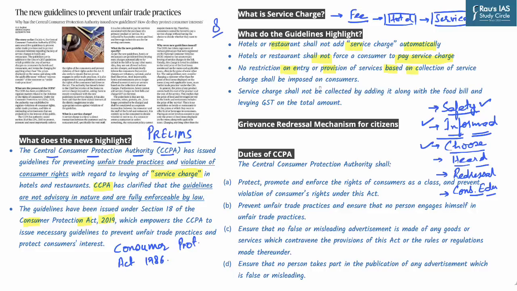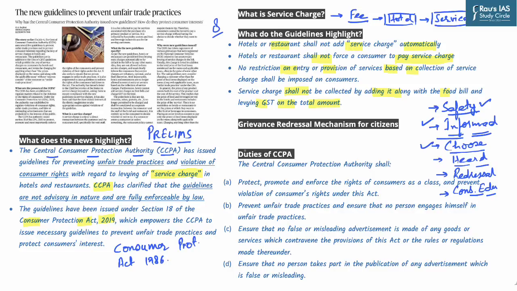And last but not the least, this is something which is important. More often than not, whenever service charge is being added to the bill, the service tax is calculated over and above that amount. Now this is something which is illegal, because service charge shall not be collected by adding it along with the food bill, because it causes levying GST on the total amount, which is illegal. So this is something that the CCPA has highlighted.